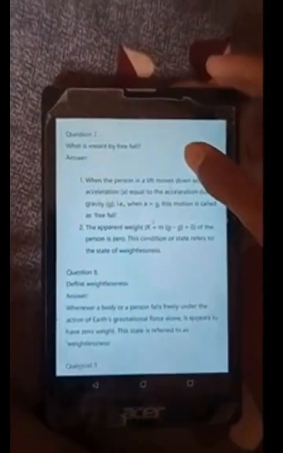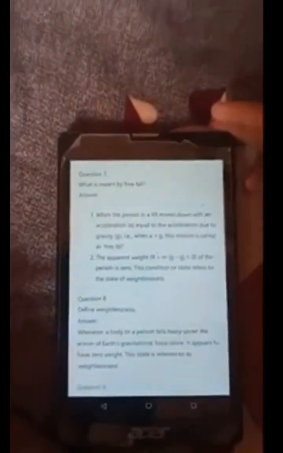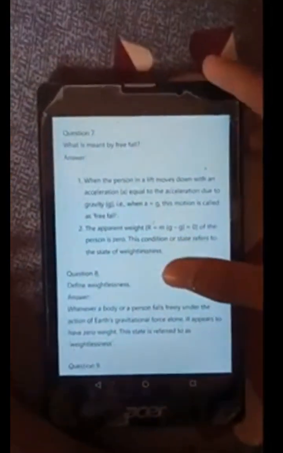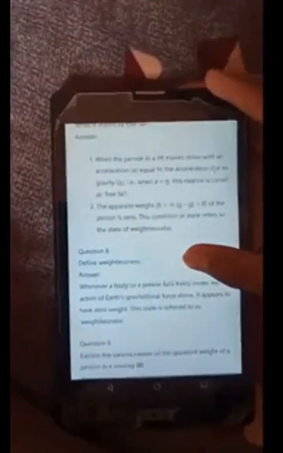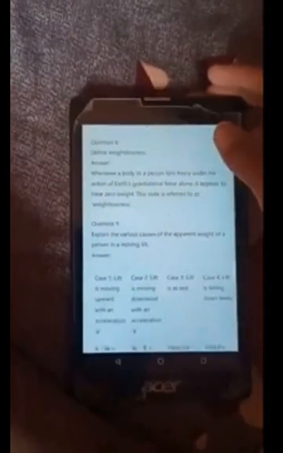What is meant by free fall? When the person in the lift moves down with an acceleration a equal to the acceleration due to gravity, that is a is equal to g, this motion is called free fall. The apparent weight R is equal to m(g minus g) is equal to 0. The apparent weight of the person is 0. This state is referred to as the state of weightlessness. Define weightlessness. Whenever a body or a person falls freely under the action of Earth's gravitational force alone, it appears to have zero weight. The state is referred to as weightlessness.